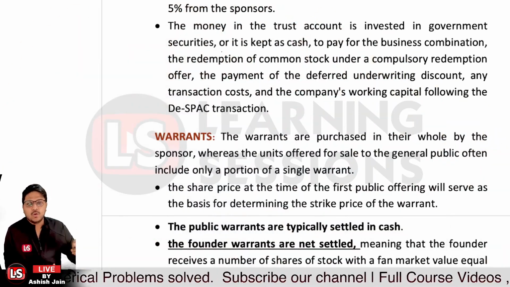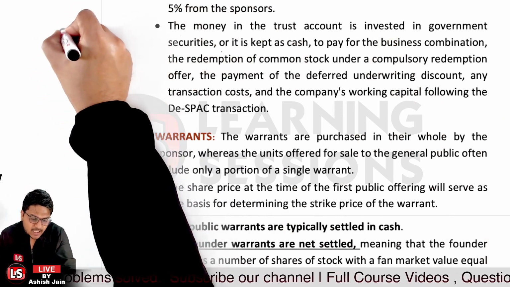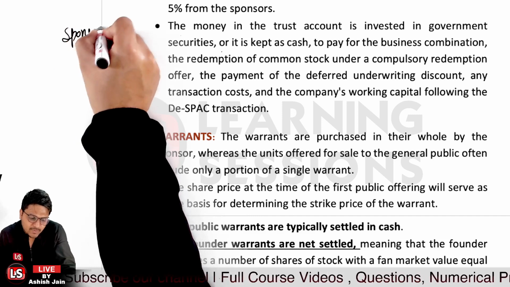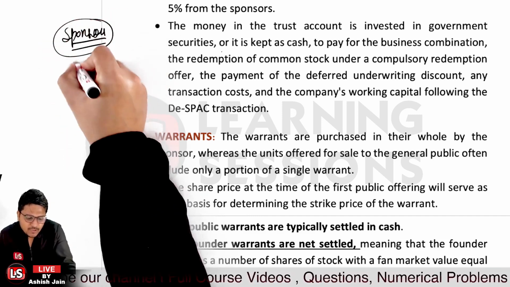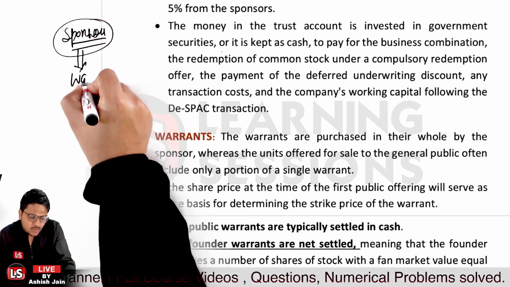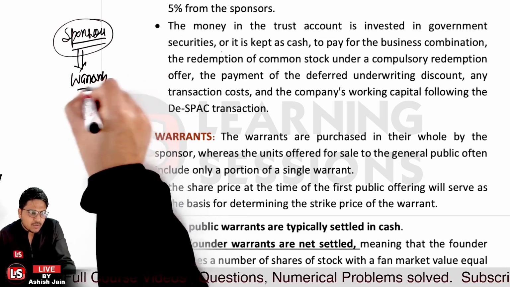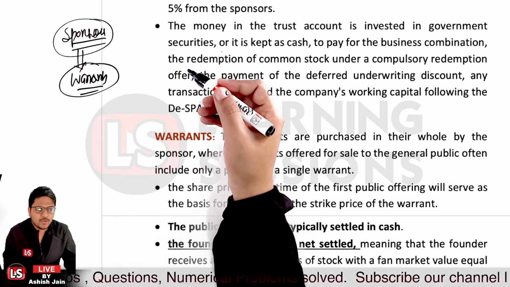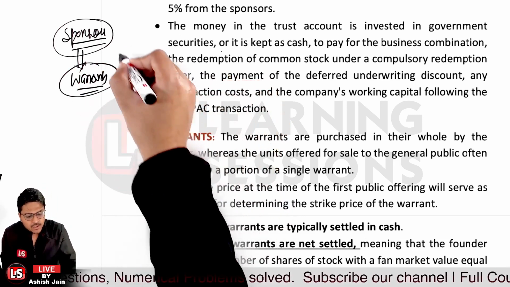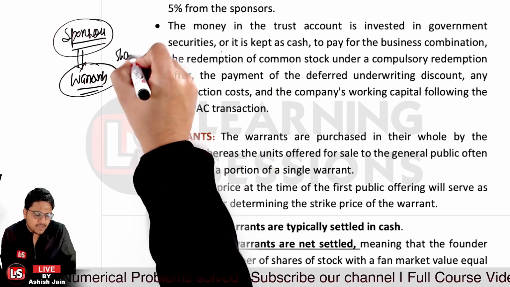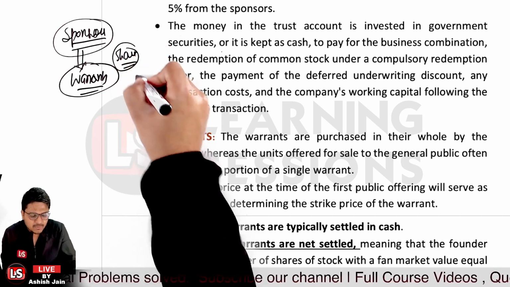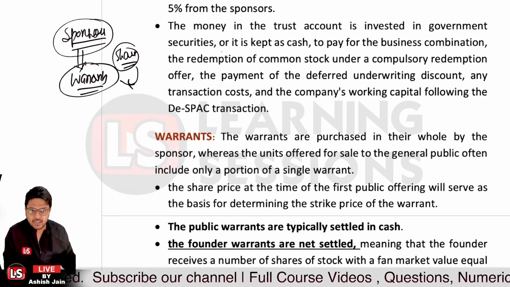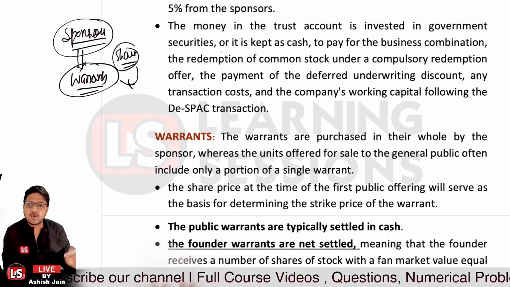Now warrants are actually purchased by the sponsors. Now sponsors will be doing what? Sponsors will be purchasing the warrants in whole, whereas the units offered for sale to the general public include only a portion of a single warrant, right? So the units of the shares which will be available for the general public basically indicate a part of the warrants, and ultimately all the warrants are actually owned by the sponsors over there.